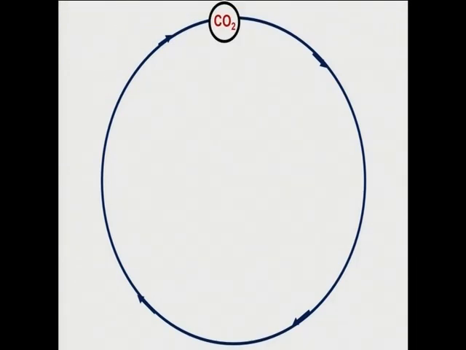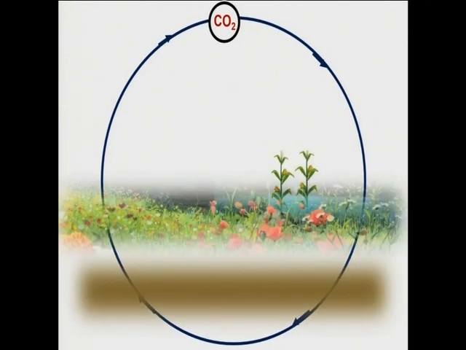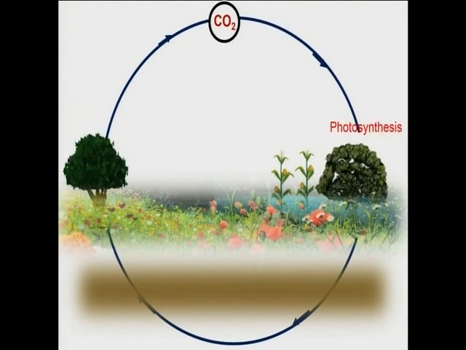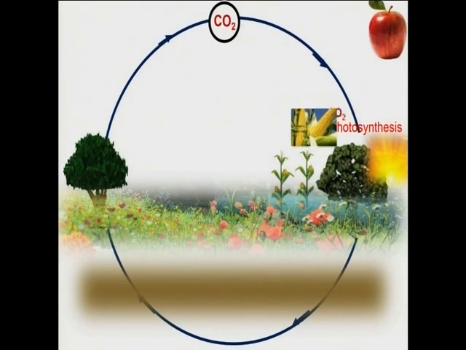So let's look here. You have carbon dioxide in the atmosphere, and as I told you, during photosynthesis, which you have already studied in your lower classes, in the presence of sunlight and chlorophyll, carbon dioxide from the atmosphere is absorbed by the plant, and in turn it gives us food.